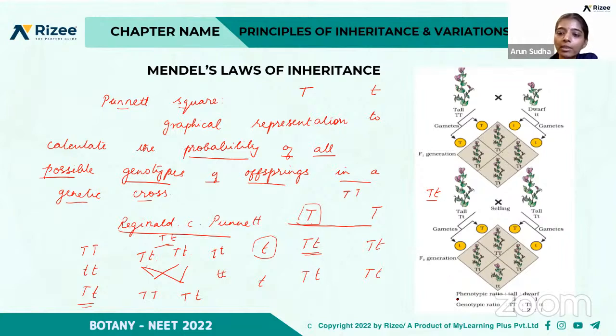So the phenotypic ratio is 3 tall, though some exist in the heterozygous condition, they are tall. So 3 tall is to 1 dwarf. This is a dwarf plant. But if you take the genotypic ratio, that is the presence of alleles, whether in the homozygous or heterozygous condition, TT is 1, heterozygous Tt is 2, and tt is 1. So 1 is to 2 is to 1. Clear? That is the genotypic ratio.